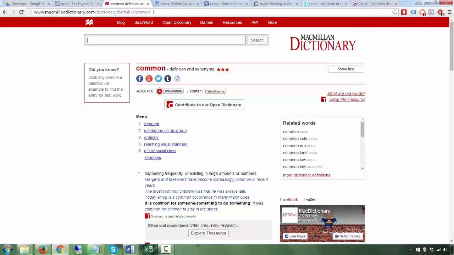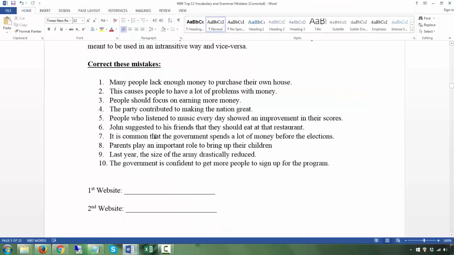It is common for someone to do something. So it is common for the government to spend a lot of money before the elections. All right. So the pattern is it is common for someone to do something.